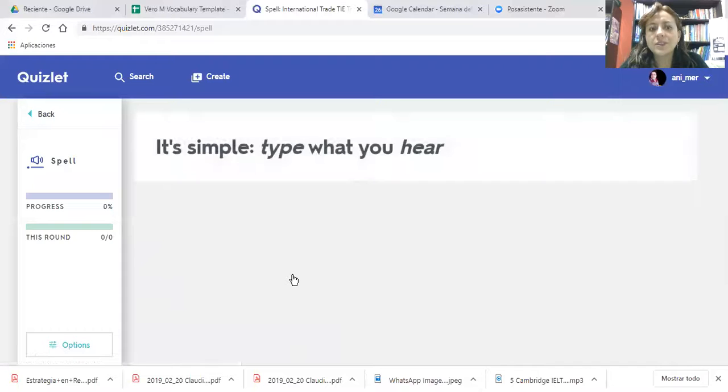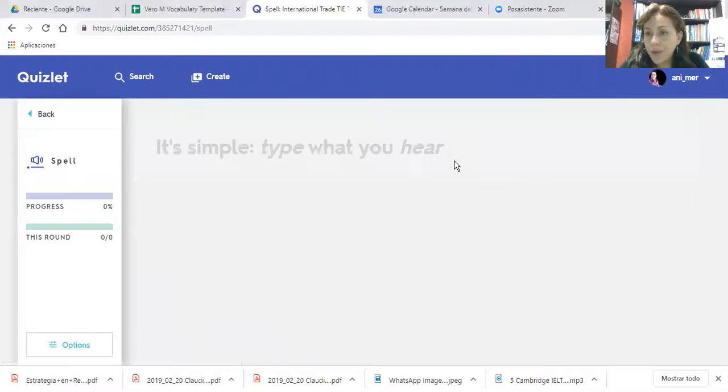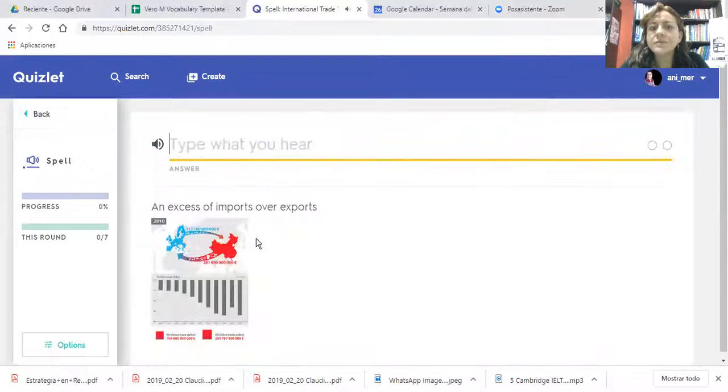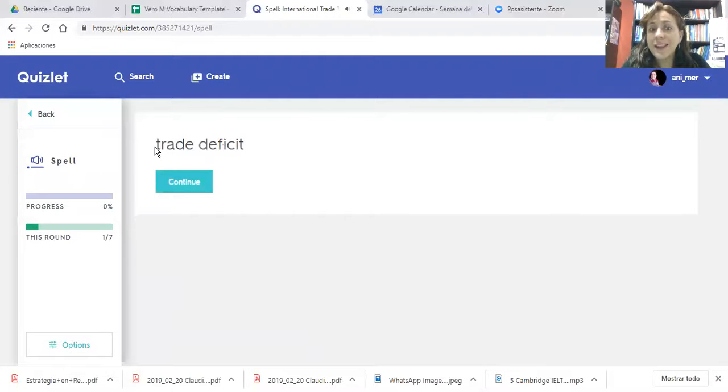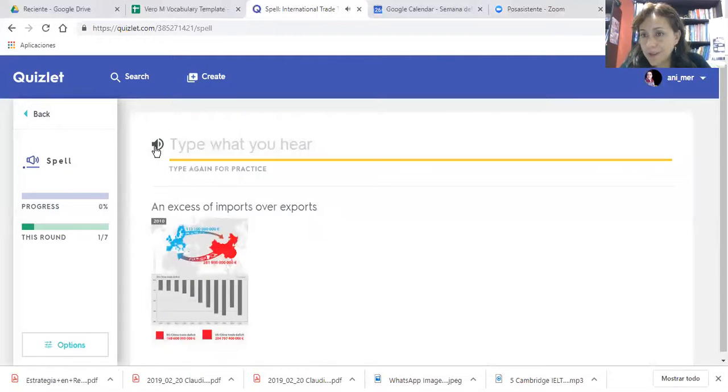So you are going to listen to something like this. Type what you hear. Trade deficit. Say what you hear, and maybe you could repeat: trade deficit. So let's suppose we type it: D-E-F-I-C-I-T. Trade deficit. It's really nice because if you make any mistake, they are going to correct you. They are going to spell word by word, and then you can try it again.